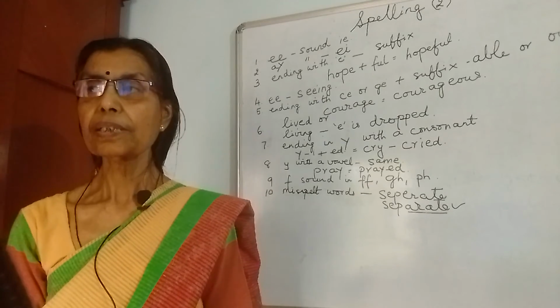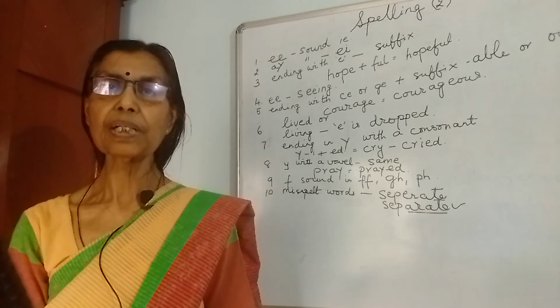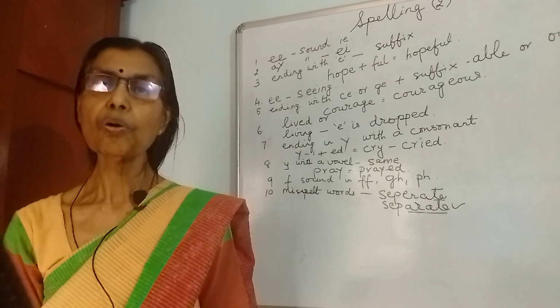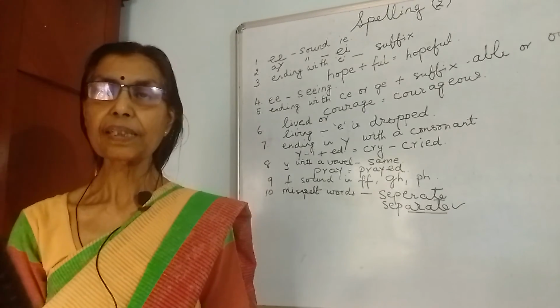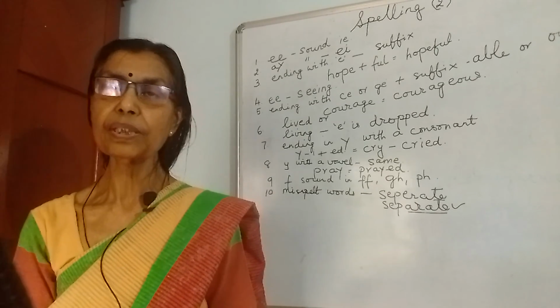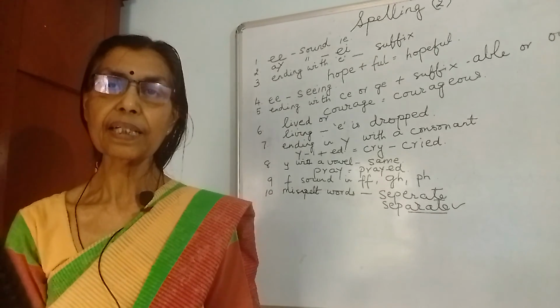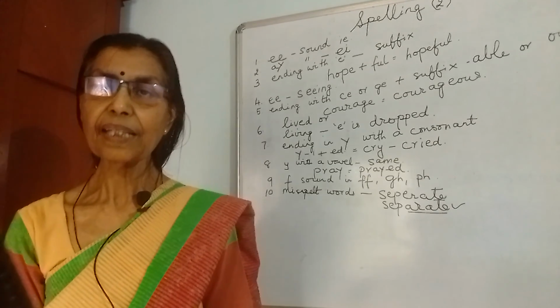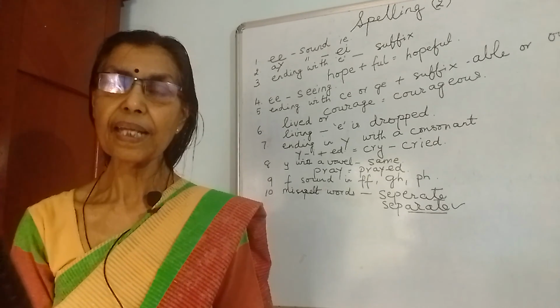Of course, the sound changes as you go to different countries. The sound and also the spellings change. So the best is to practice as much as you can for fluency in speaking, for writing correct grammatical sentences, and for spellings. Thank you. We'll meet again in the next video.